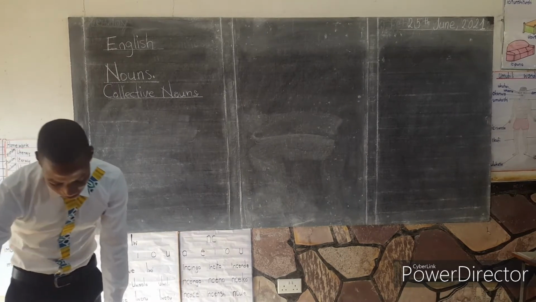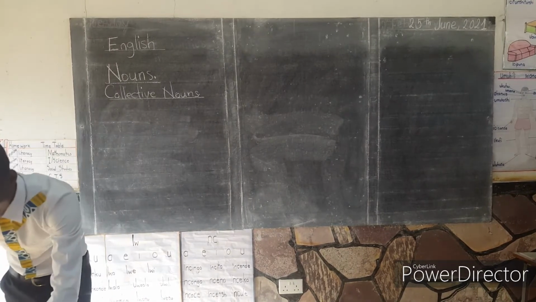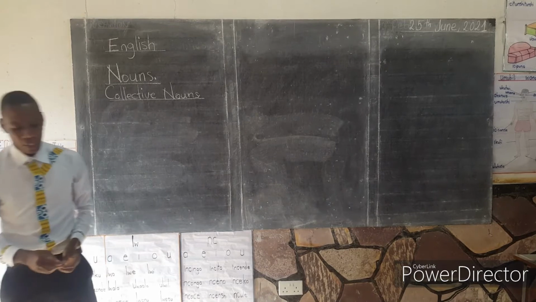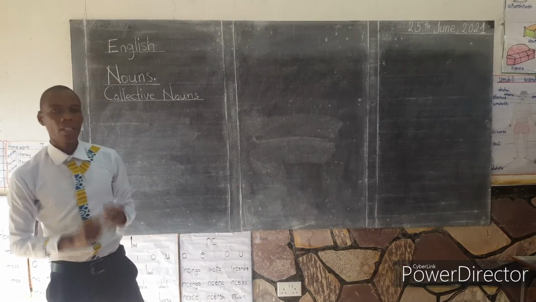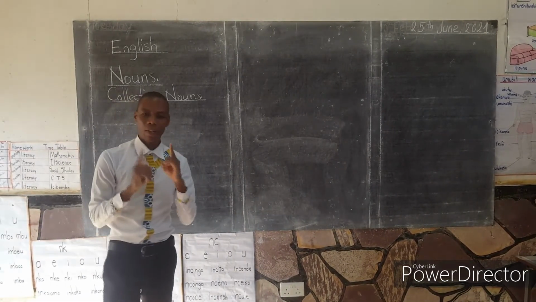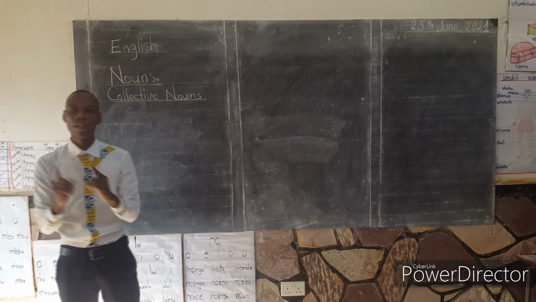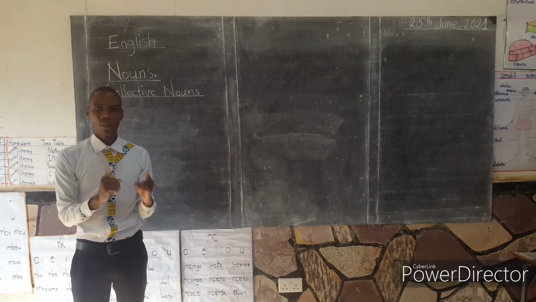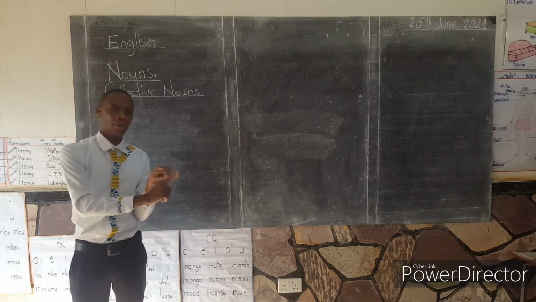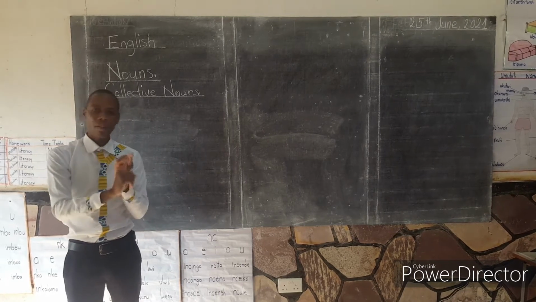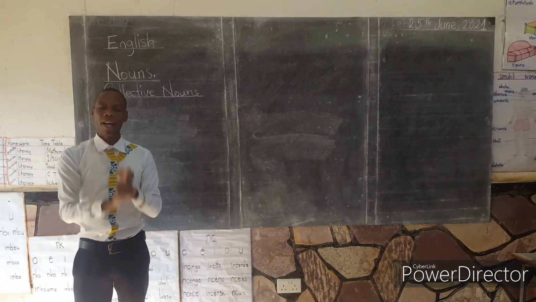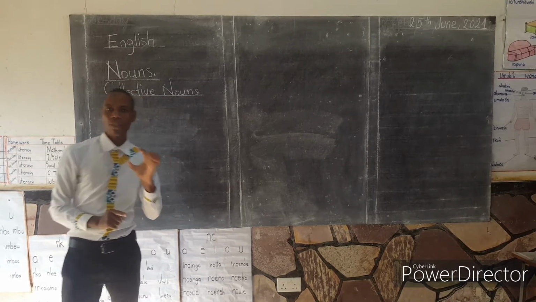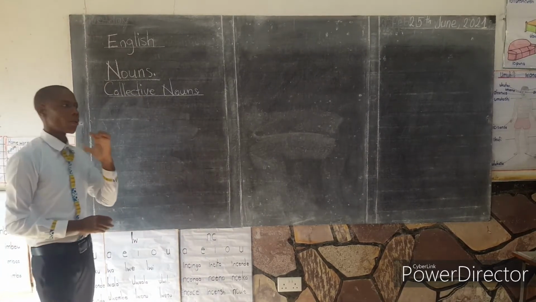Well, to begin with, a collective noun is a word that refers to a group. A collective noun is just a word that refers to a group. It can be a group of people, it can be a group of animals, it can be a group of things. So collective nouns always refer to a group.